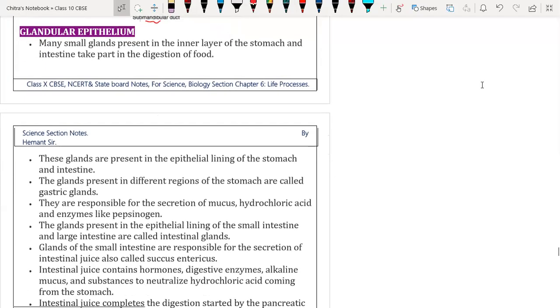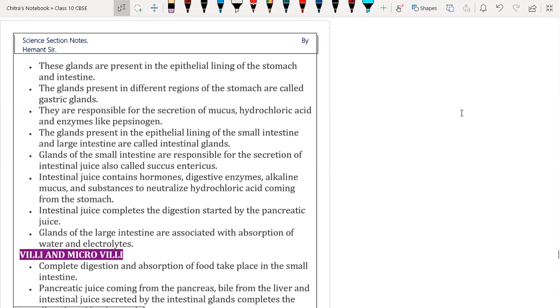So many small glands are present in the inner layer of the stomach. These are called gastric glands. Many glands are present in the inner layer of the stomach and intestine also, and they help in the digestion of food by secreting different digestive enzymes. These glands are present in the epithelial lining of the stomach and the intestine.